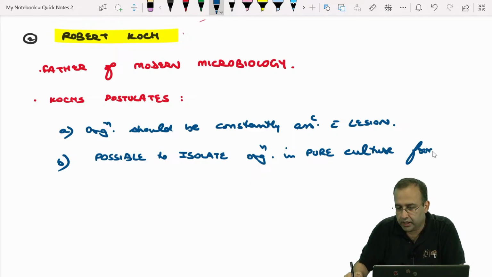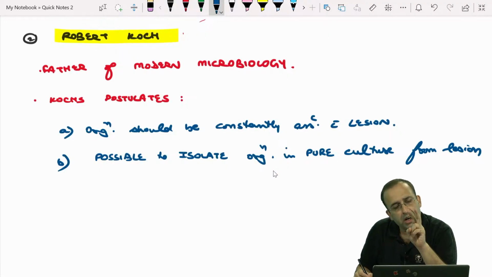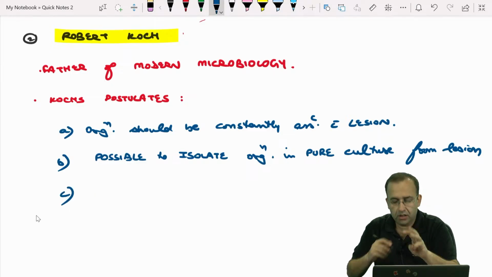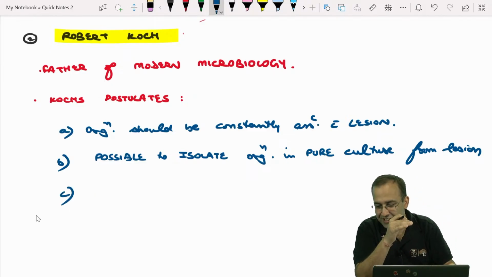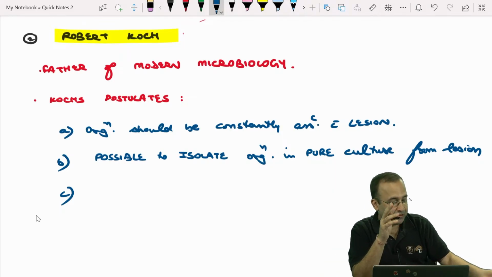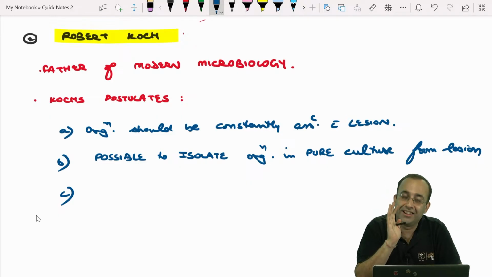Okay, agreed. So organism should be associated with the lesion. It should be possible to isolate the organism from the lesion. Next, this isolated organism. Namrata, don't say it like that, because when we say that, some kids actually find it true that we'll study till 11:30, so we won't do anything like that.